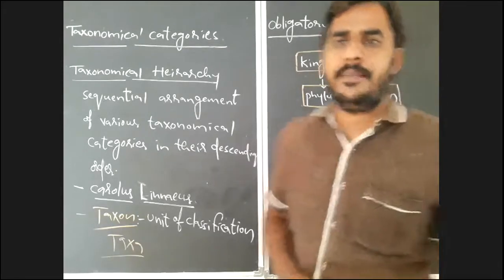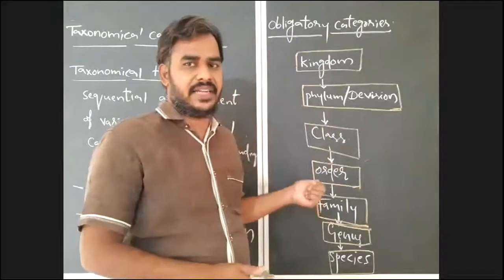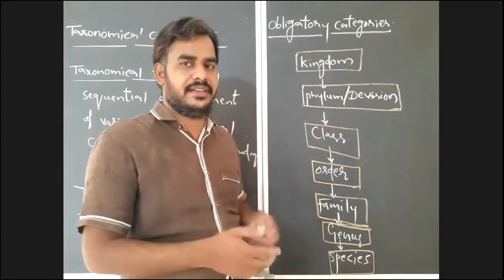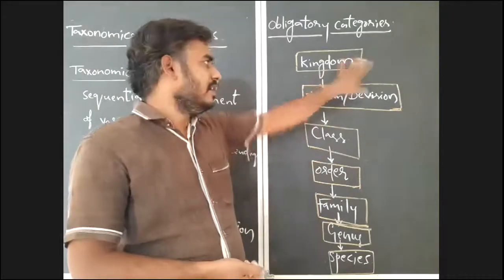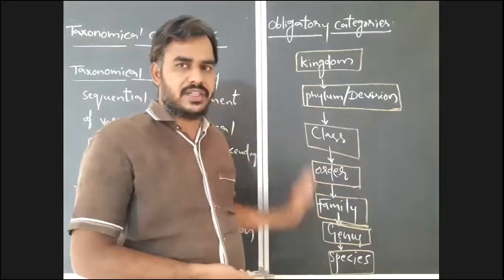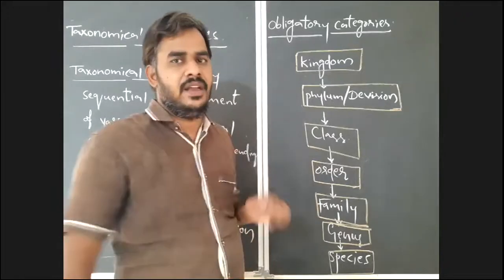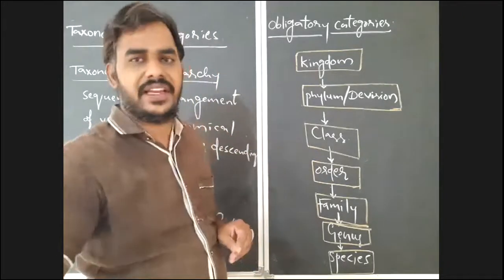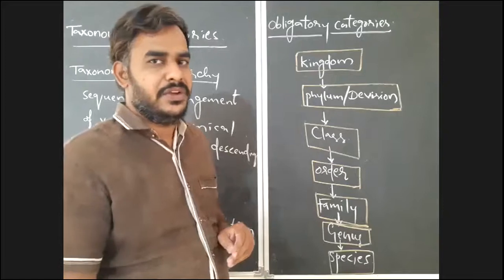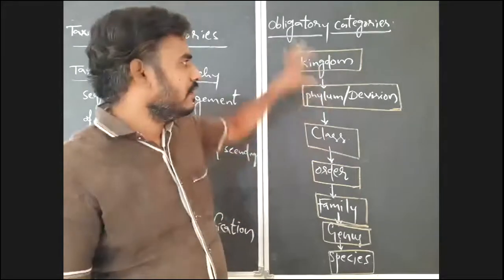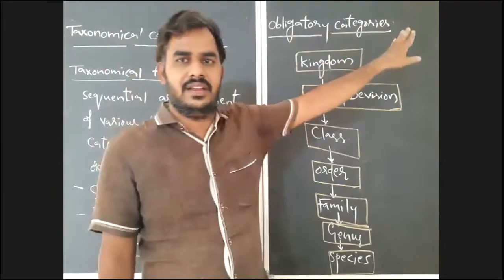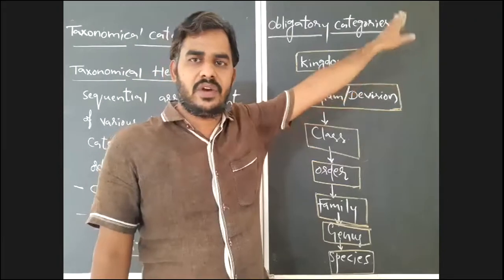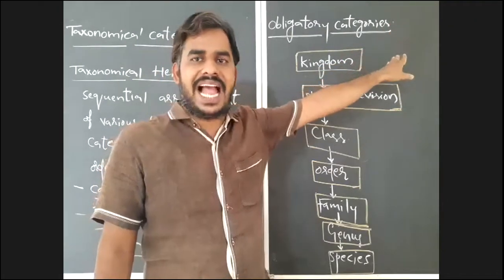So these are the must-required categories for the classification. Along with that, some more also we will use. We will discuss that later. Now, one example we will discuss based on this: how to classify. For example, if you want to classify the human being, human is an animal which belongs to kingdom Animalia. So first, in the classification of human, you have to write kingdom Animalia.